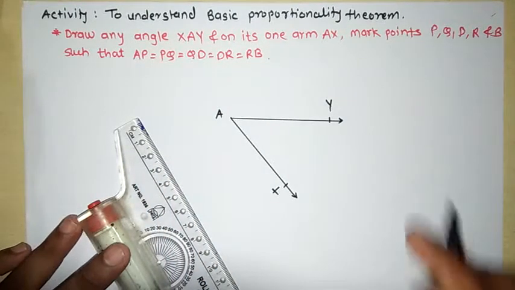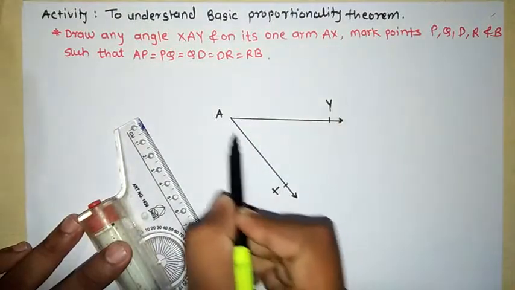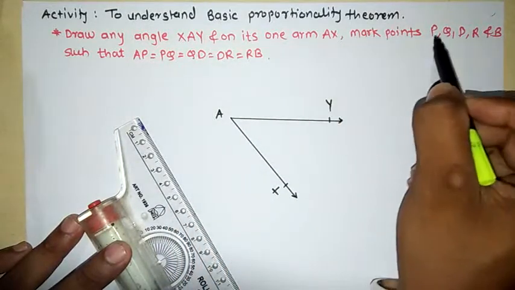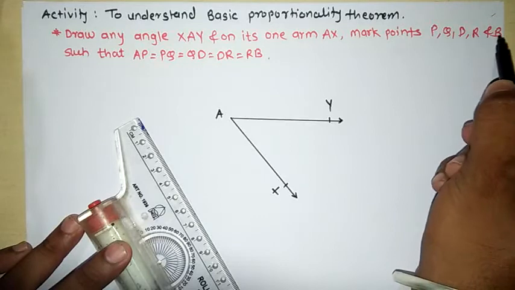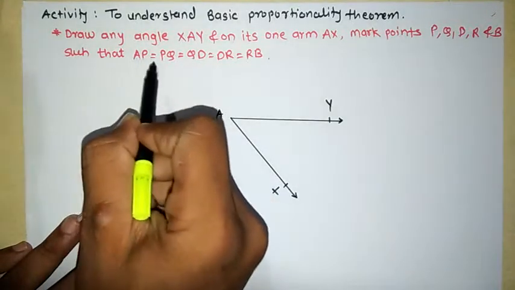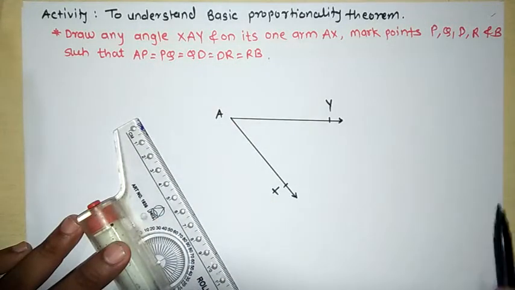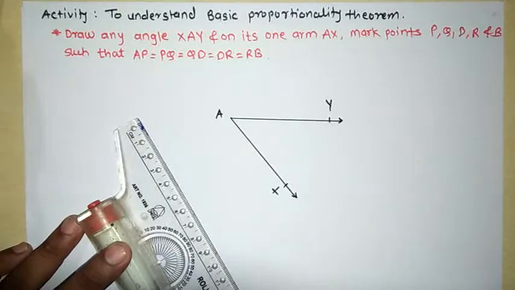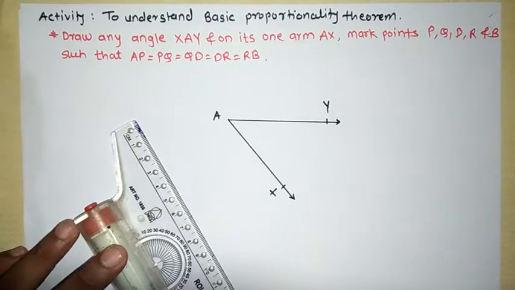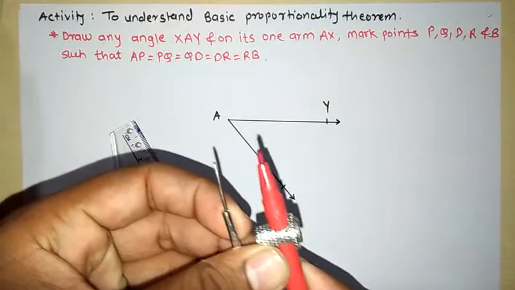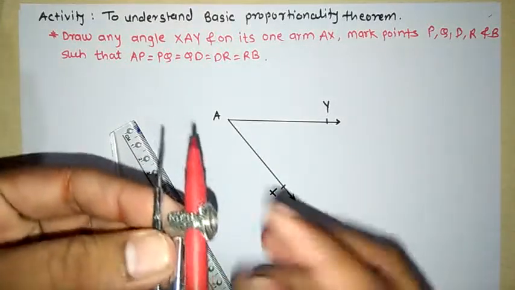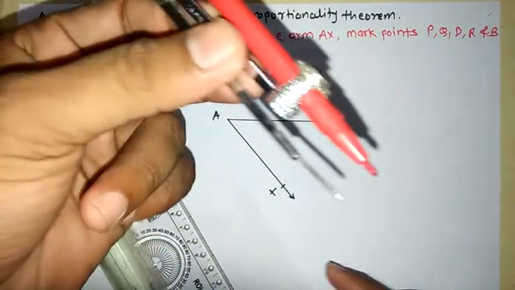Then on its one arm AX, mark points P, Q, D, R and B such that AP is equal to PQ, QD, DR and RB. Like this we have to mark. See here, take this compass and take any distance.